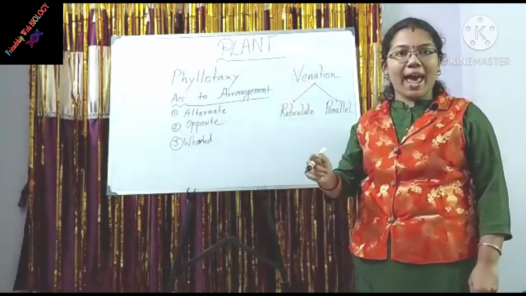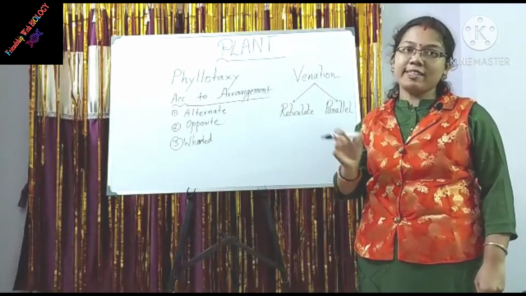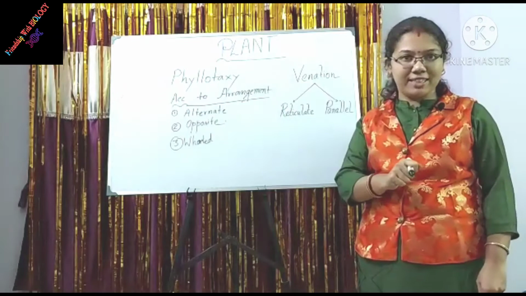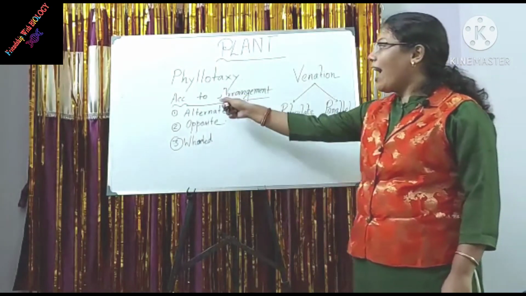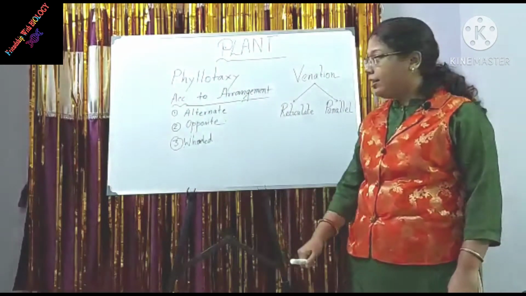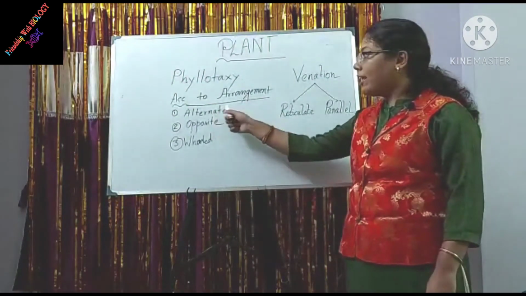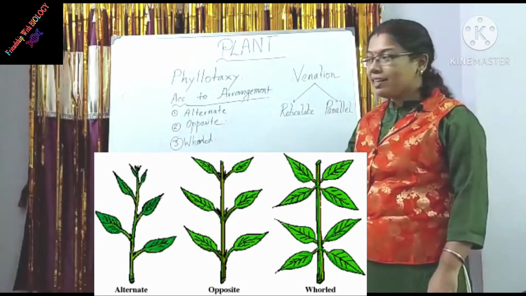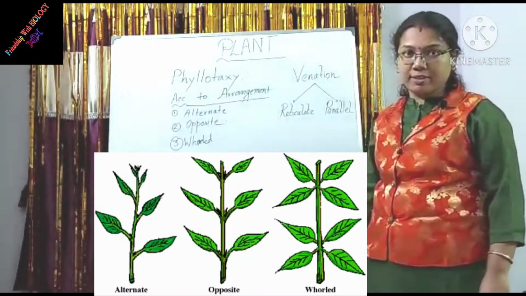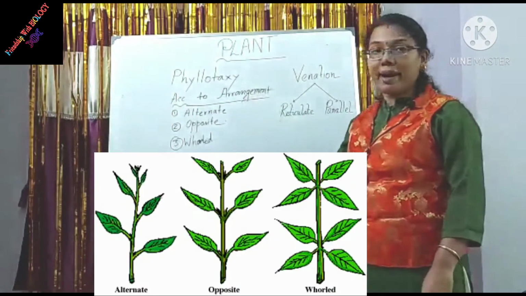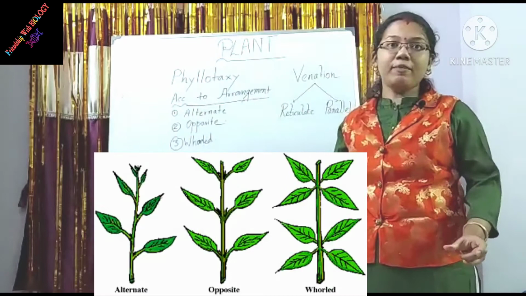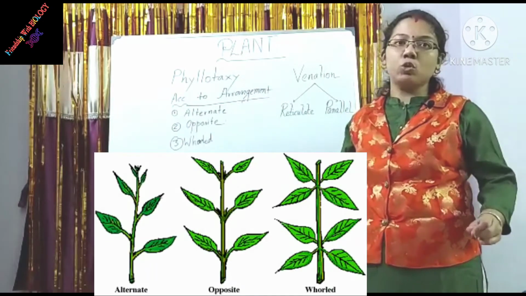Phyllotaxy means arrangement of leaves on a stem or its branches. Here, according to arrangement, leaves can be divided into 3 types: alternate arrangement, opposite arrangement and whorled arrangement. In the case of alternate arrangement, a single leaf arises from each node.